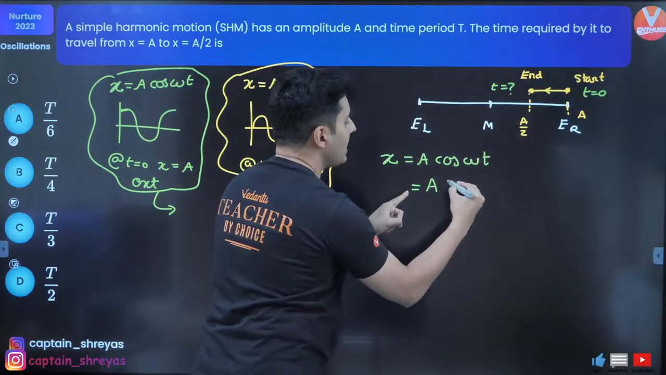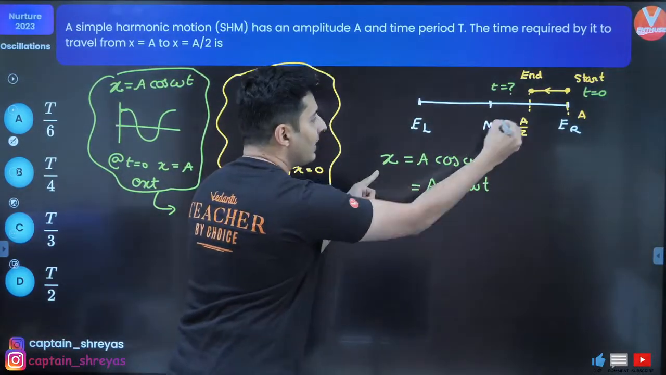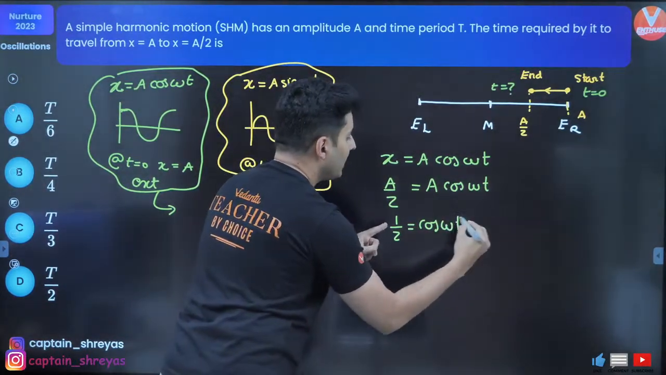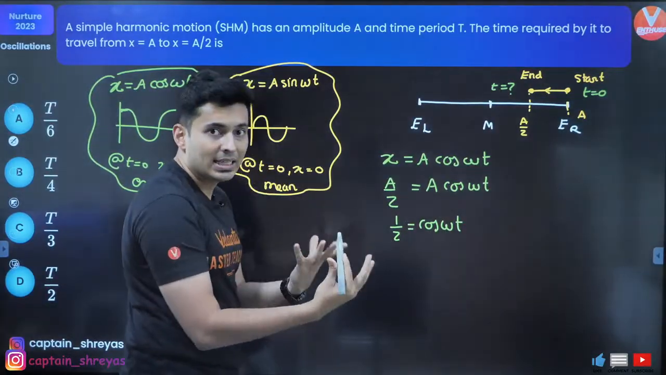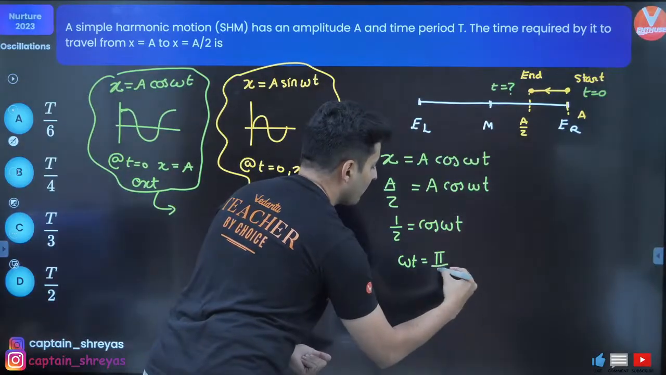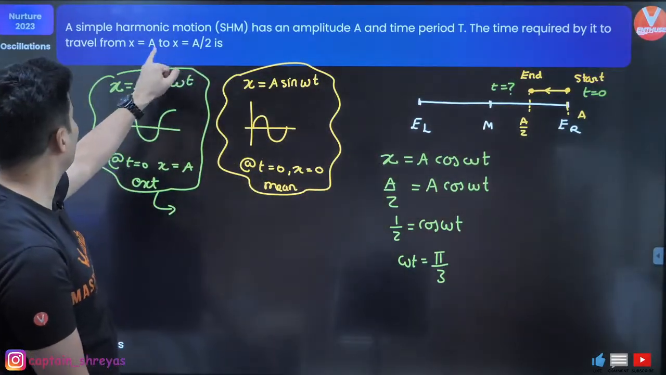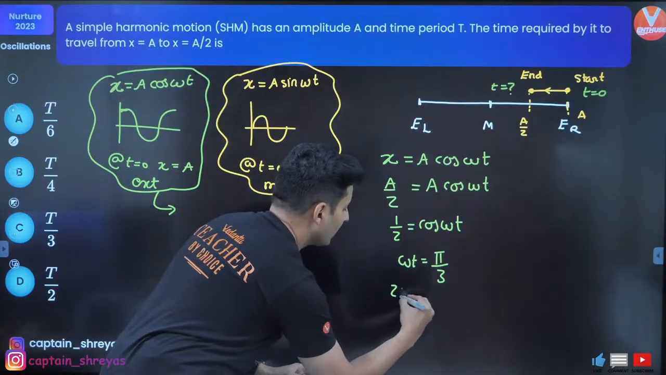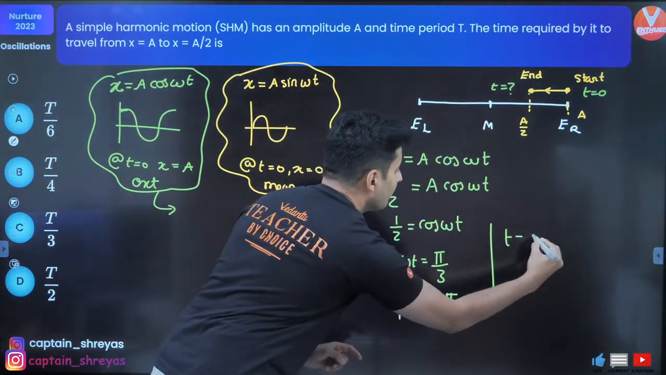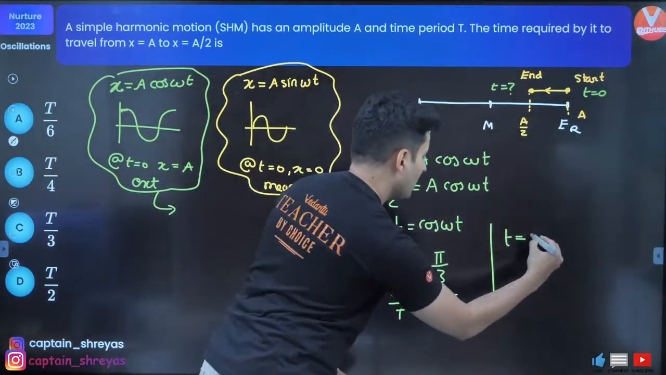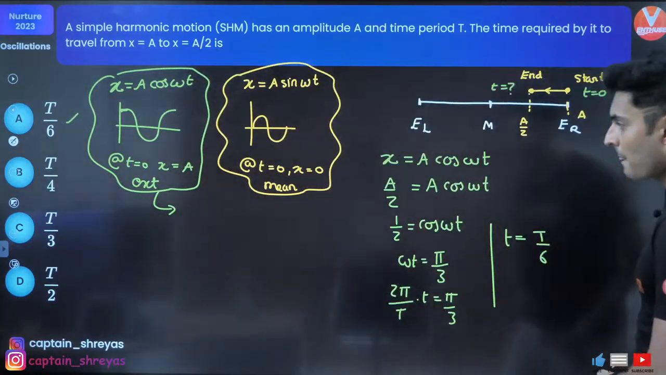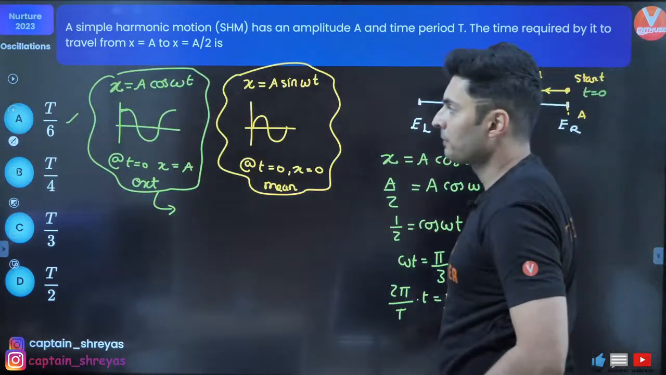When the time is t, the value of x is a by 2. So a goes, half is equal to cos omega t. Whose cos is half? Pi by 3, which is 60 degrees. Cos 60 is half. So omega t is basically 60, which is nothing but pi by 3. But the question is to find the time, right? Omega is nothing but 2 pi by T, into t is equal to pi by 3. So naturally t will be equal to, check this out, T by 6. And do I have T by 6 somewhere? Yes, option A. Yep, option A is correct.